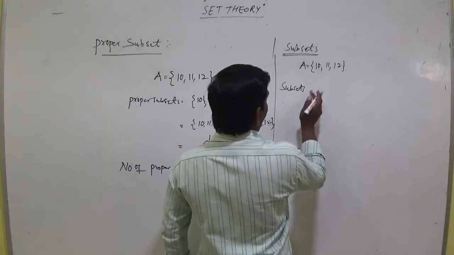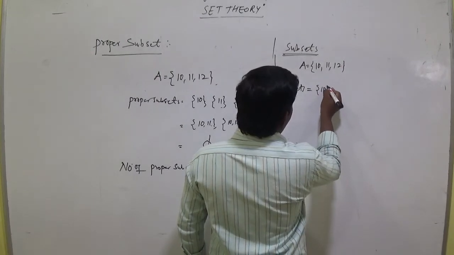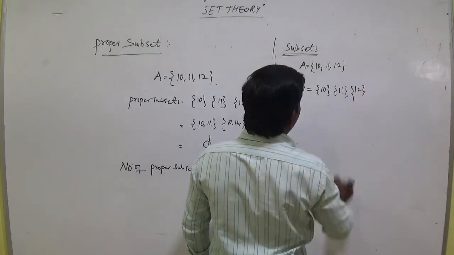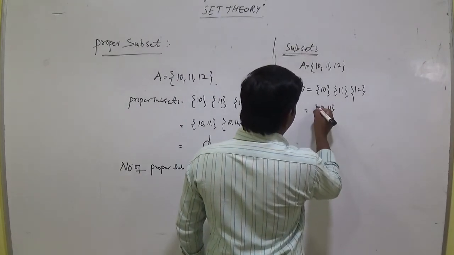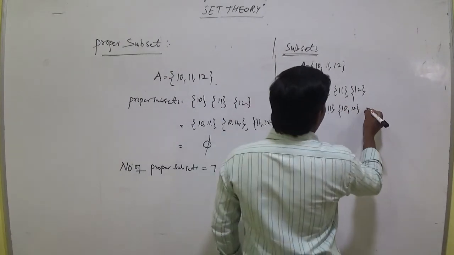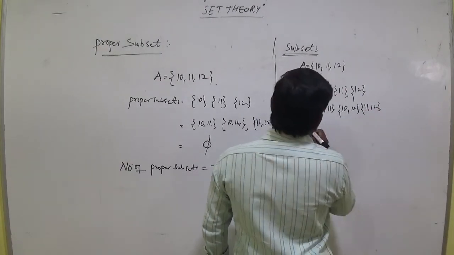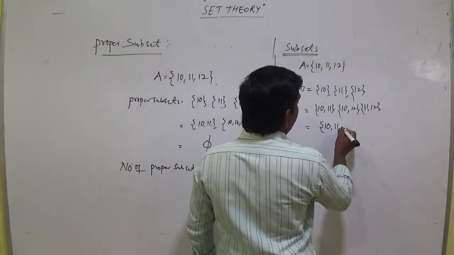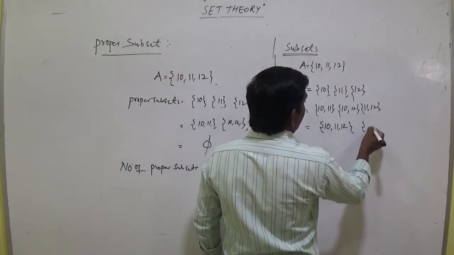Subsets: {10}, {11}, and {10, 11}, {10, 12}, {11, 12}, and the set itself, every set is a subset of itself, and the empty set phi.